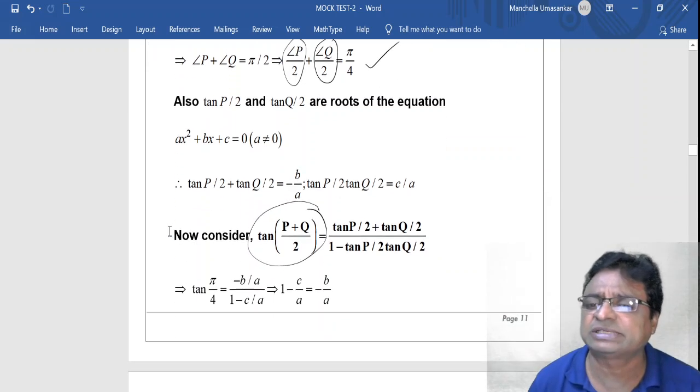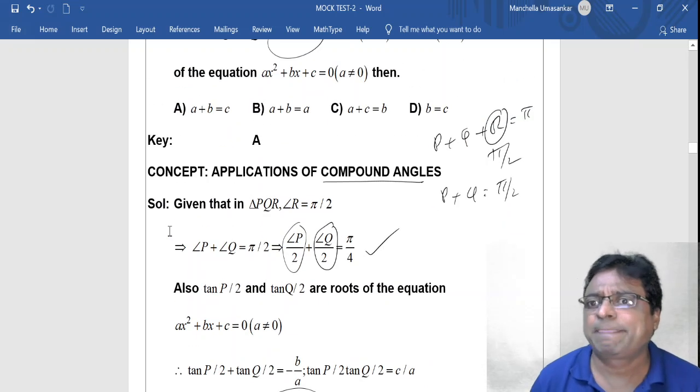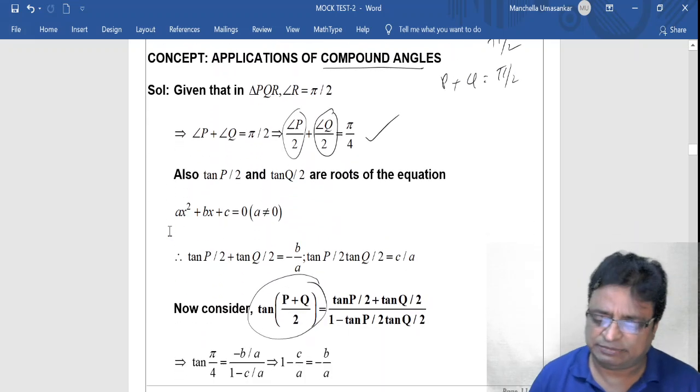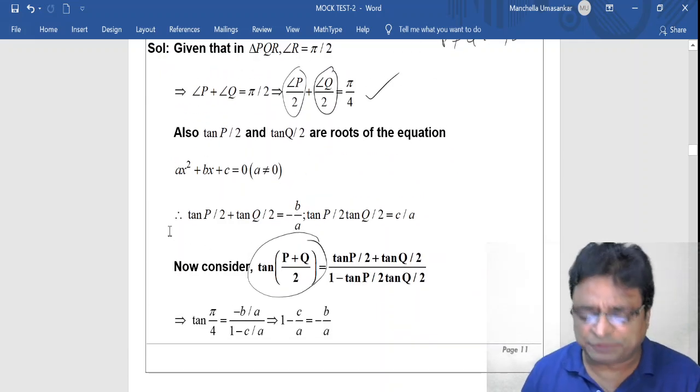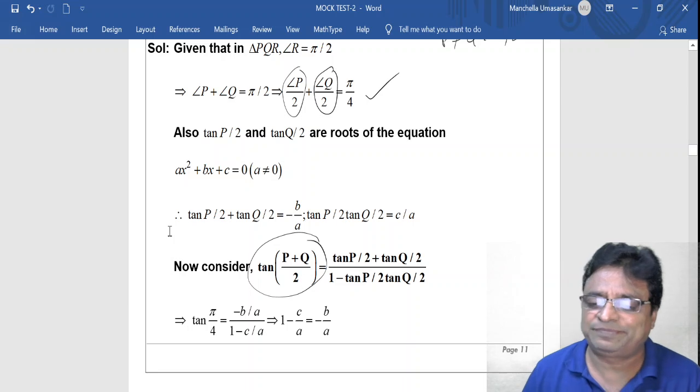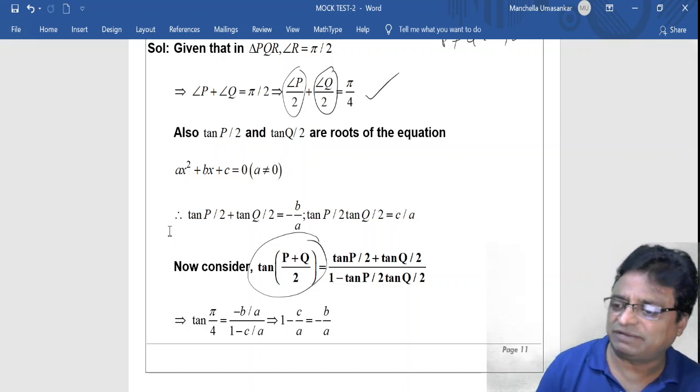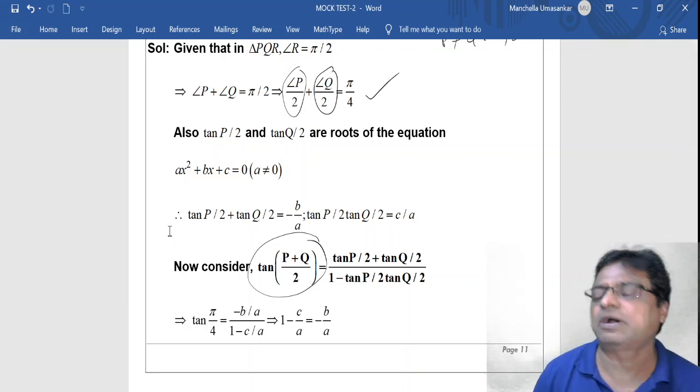Simplify this, you will get the answer. So the answer is what? A. The answer for this question is A. So my friends, it is a beautiful problem because it is a mixed problem. It is linked with quadratic equations and applications of the compound angle formula.